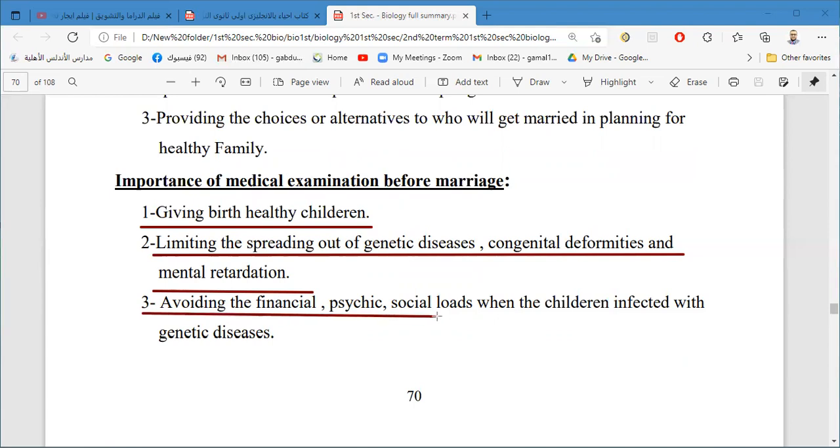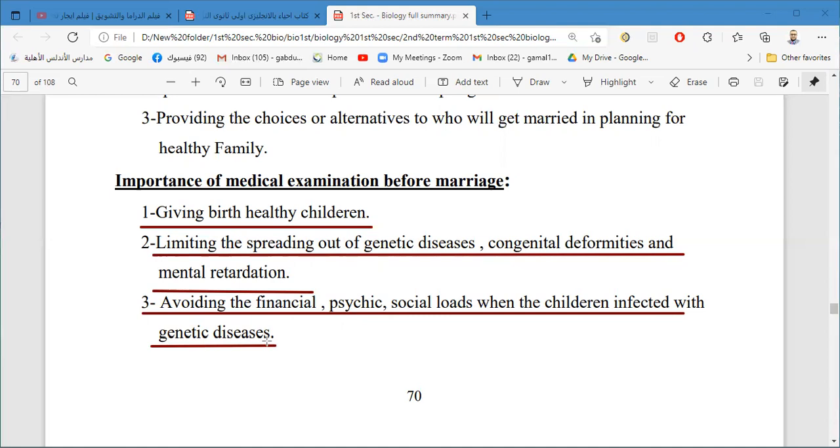Avoid the financial, psychological and social loads when the child is infected with a genetic disease. If we have a child, for example, with Down syndrome or Klinefelter syndrome or something like this, we will suffer a lot socially, psychologically and financially.